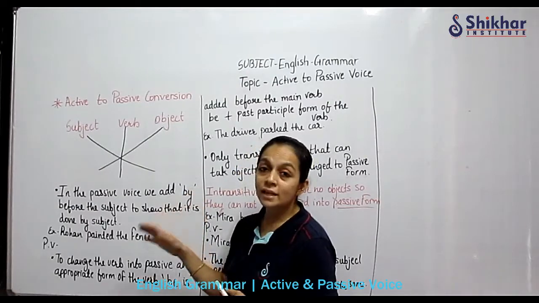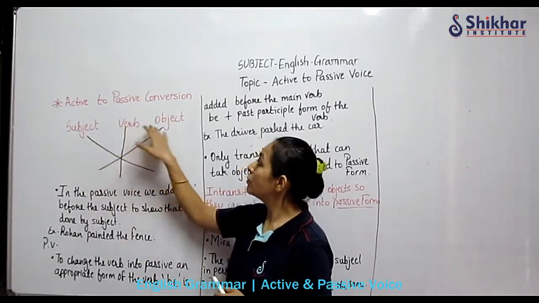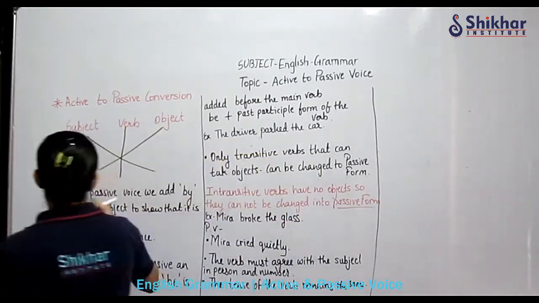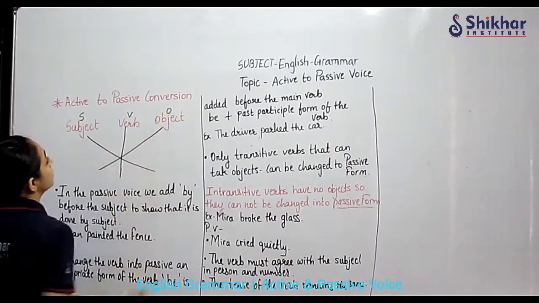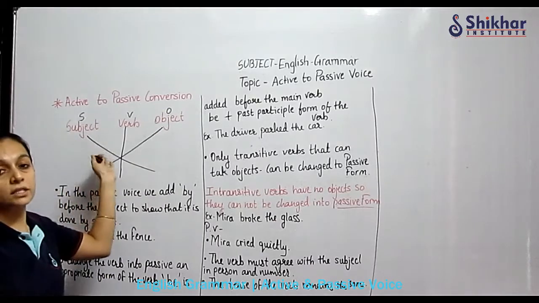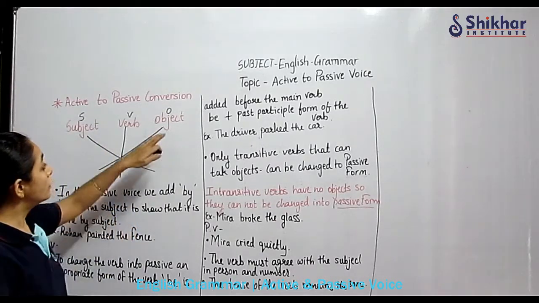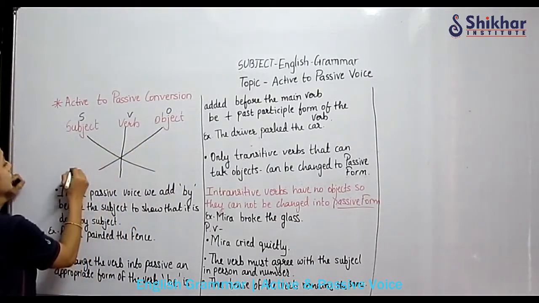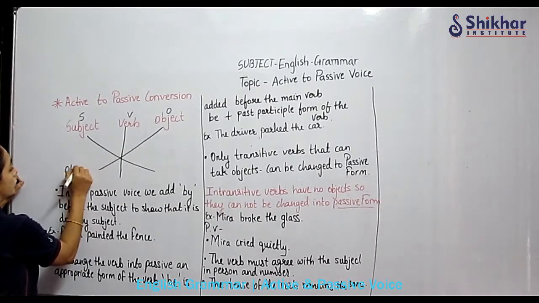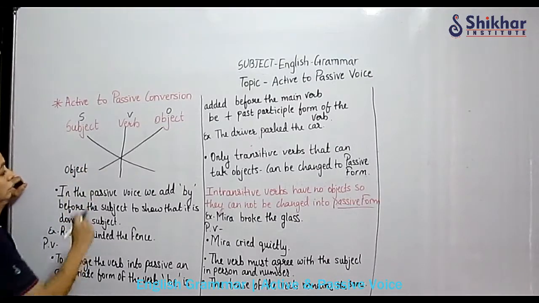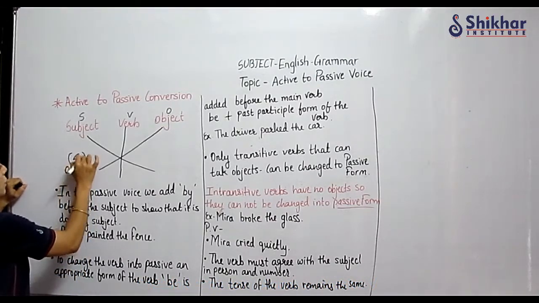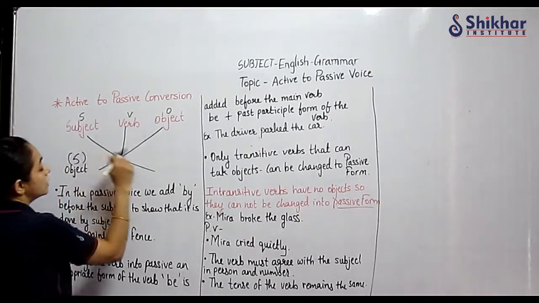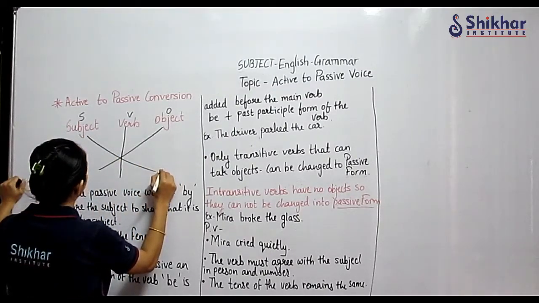What is active voice? Normally in a sentence we have subject, verb, object. But when we change from active to passive voice, the object will come first. Your object will become the subject, and the subject will go last.